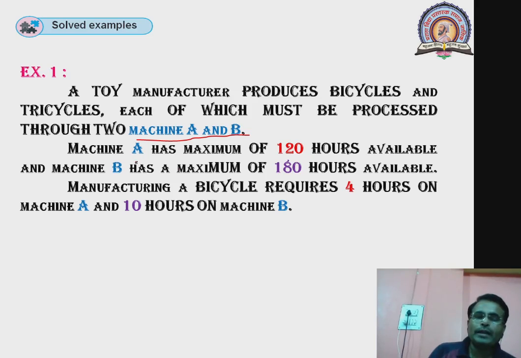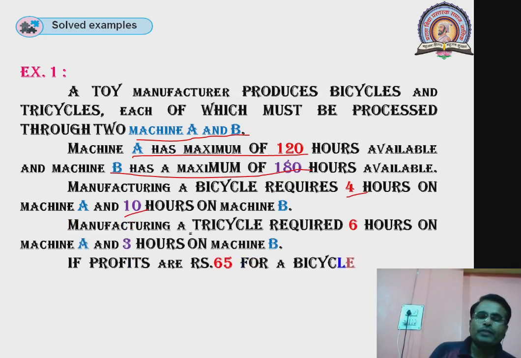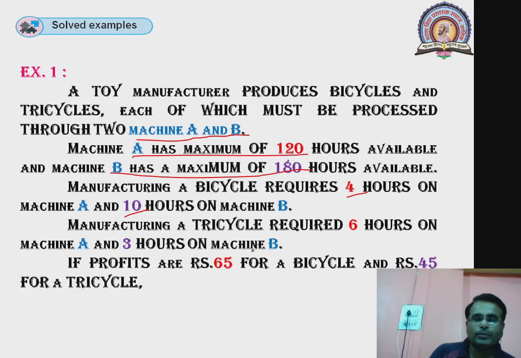So machine A is available maximally 120 hours, machine B 180 hours, and manufacturing a bicycle requires 4 hours on A and 10 hours on B, and manufacturing a tricycle requires 6 hours on A and 3 hours on B. Profits are also given: profit for a bicycle is 65 rupees and for a tricycle it is 45 rupees.